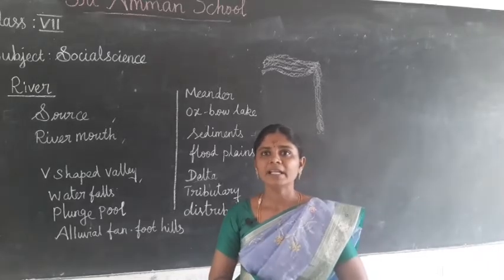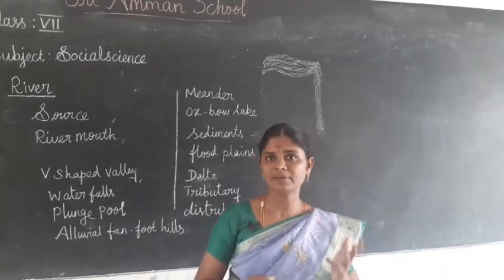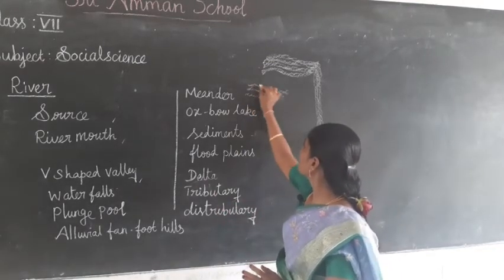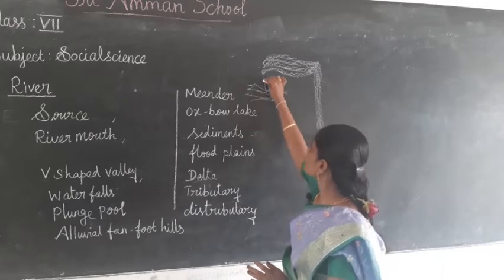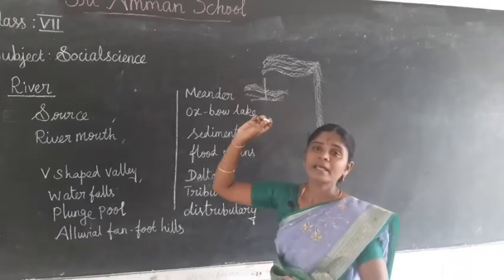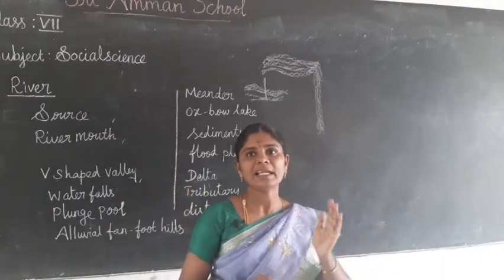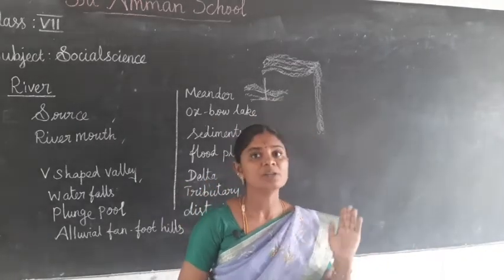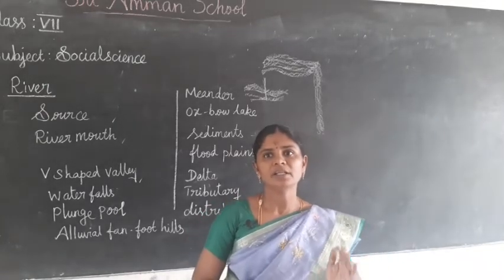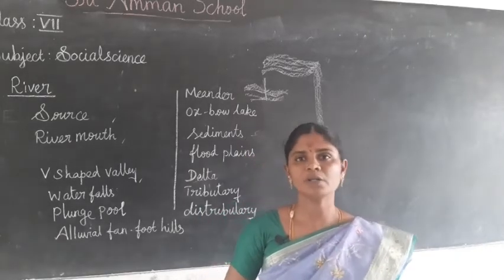When the water erodes the running path of the river on both sides, the erosion looks like a letter V, so it is called a V-shaped valley. When the running water of the river falls vertically, it forms the waterfalls.